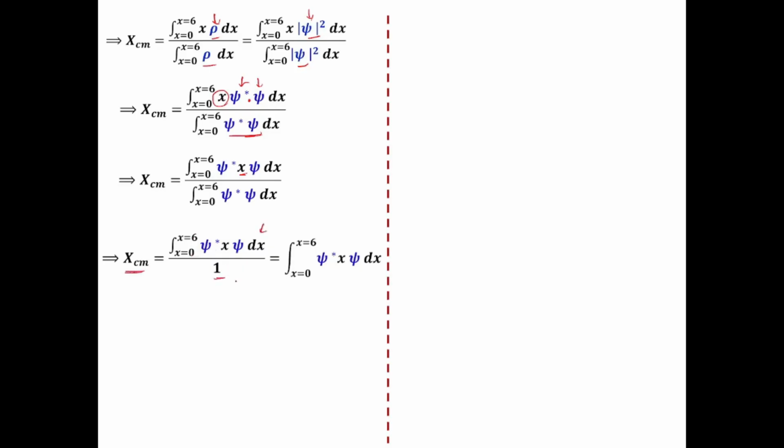1. Why is it 1? Because if psi is normalized, then this is always the total probability. So this value is your 1. If psi is normalized, this value will be 1. So the denominator, this value, I have written as 1.